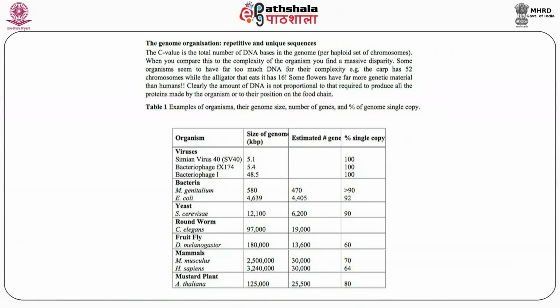Clearly, the amount of DNA is not linearly proportional to the amount required to produce all the proteins made by the organism, or its position in the food chain. Looking at examples of organisms, their genome sizes, number of genes, and copy number percentage, you will see in the literature that there is a disparity between these. This linear correlation deviates even further in eukaryotic genomes. In prokaryotes it is still okay, but in eukaryotes there is a huge deviation between the complexity of the organism and its DNA content.